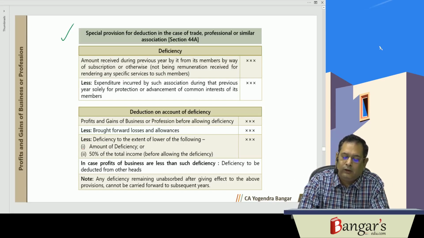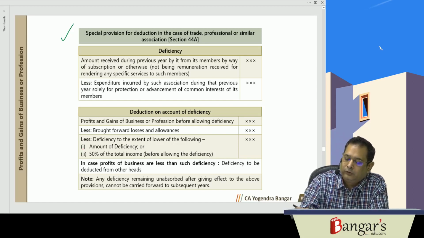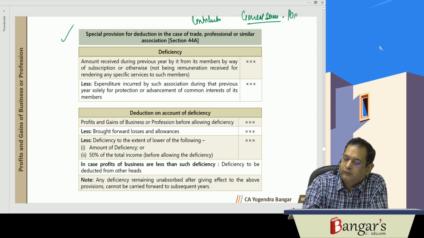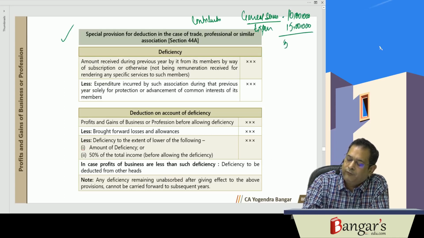So in case any trade, professional or similar association is there, contributions towards general services is say 10 lakh rupees. Expenditure is 15 lakh rupees. Then 5 lakh is deficiency.